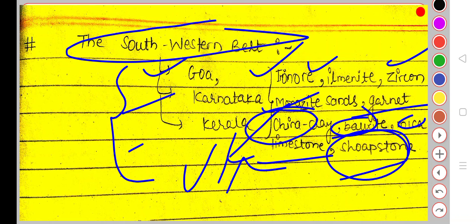If an interview panel asks which area has no coal and iron ore, you can easily say it is the Rajasthan and Madhya Pradesh region.